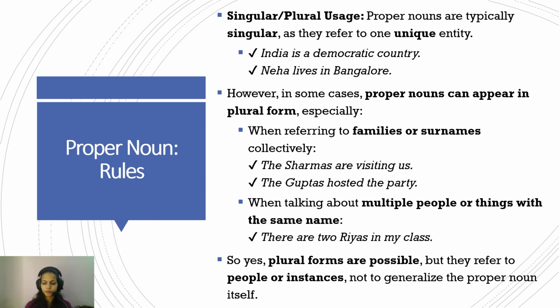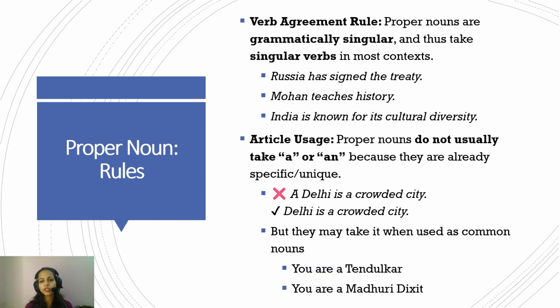Okay. Now, the verb agreement rule with proper nouns. Proper nouns are grammatically singular and thus take a singular verb. Like I said, you might even forget that plural forms of proper nouns exist. I just told you those things because you might come across those words in newspapers and then you might be confused.